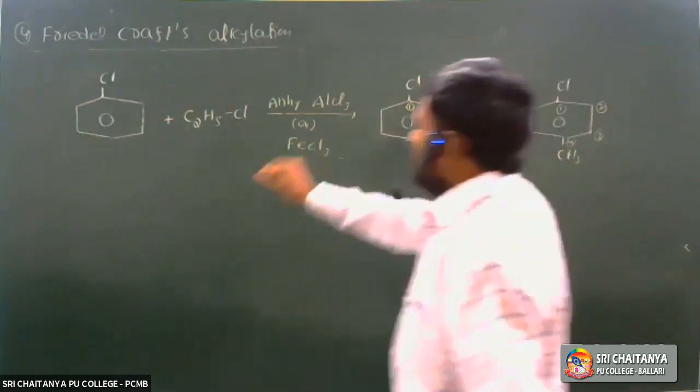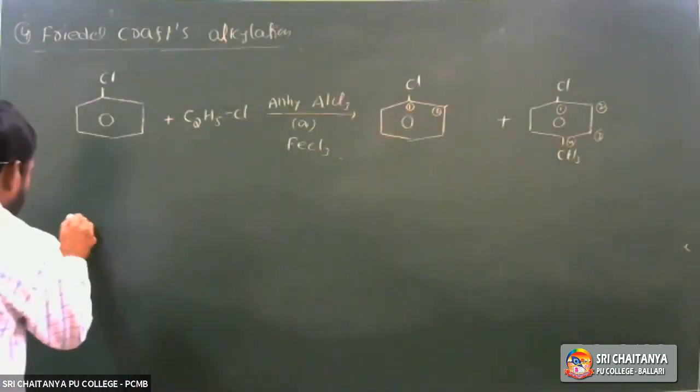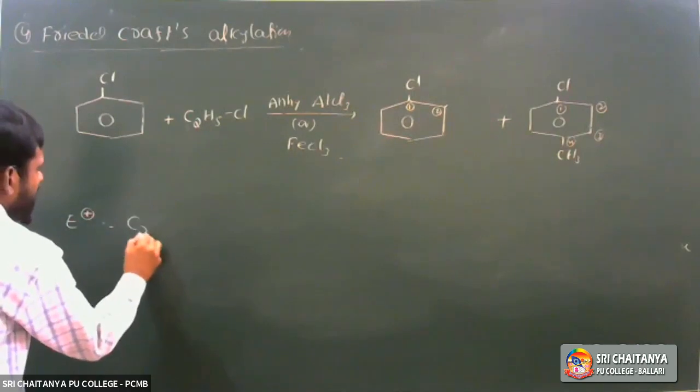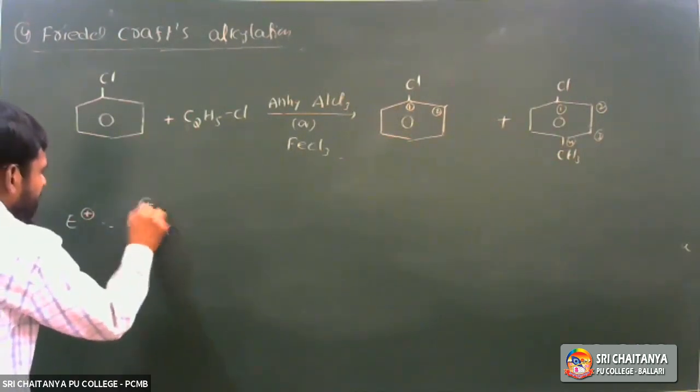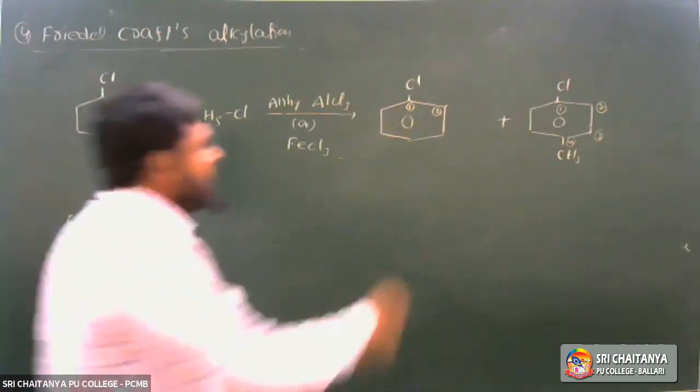With ethyl chloride, what is the electrophile? The electrophile is C2H5 plus.